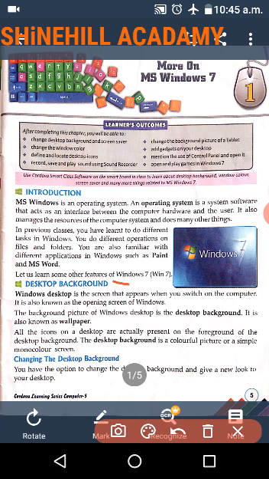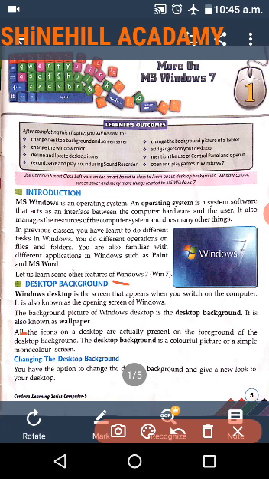Okay. You know about wallpaper? Yes. Every smartphone has a wallpaper option. You can change your own wallpaper like that in your computer. You can change your background picture or wallpaper to your own choice.